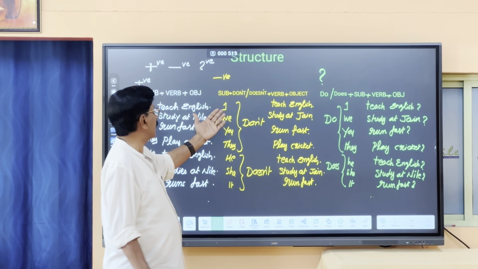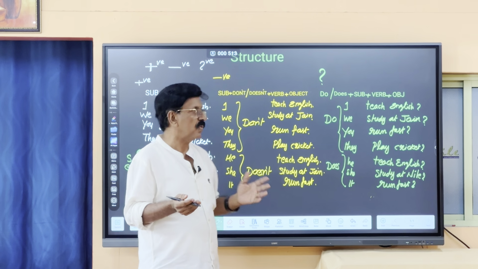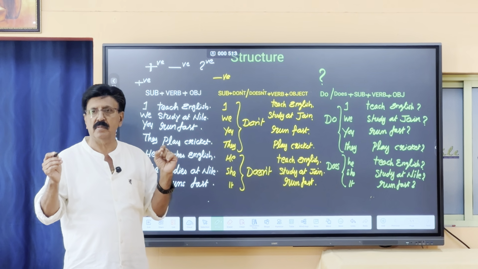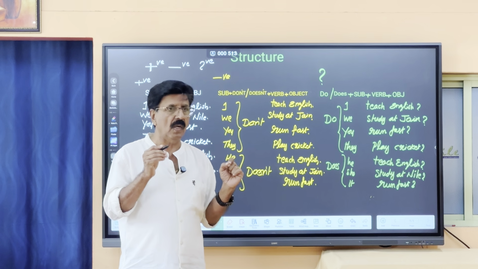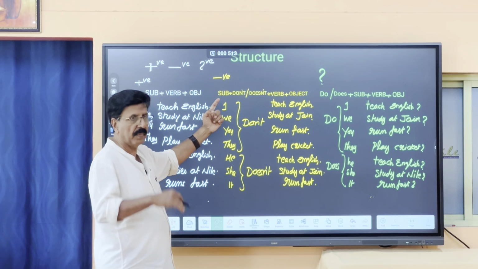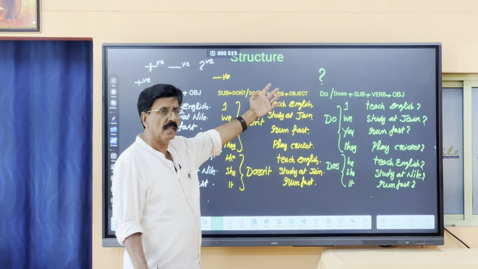Let us go to the negative. Negative, what means? Negative means no, right? So we have to use don't. Don't means what? Do not. Do plus not. Don't or doesn't. Okay. So subject, then immediately you make negative. Don't or doesn't, then verb, then object.